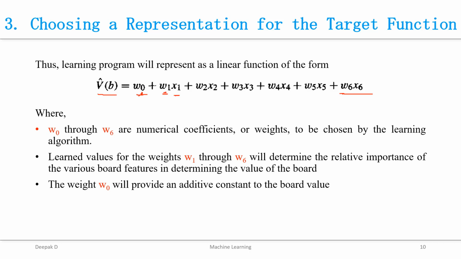And w0 is a weight which provides an additional constant to the board value. This is how I represent the features as a linear function for my target function.